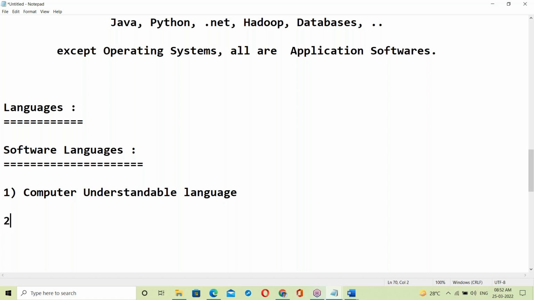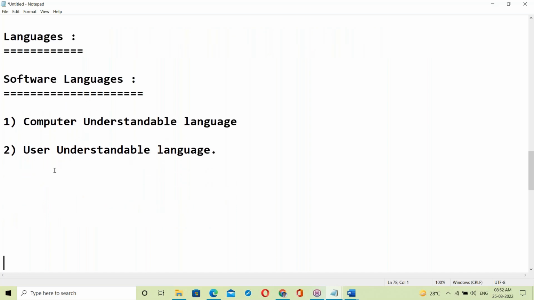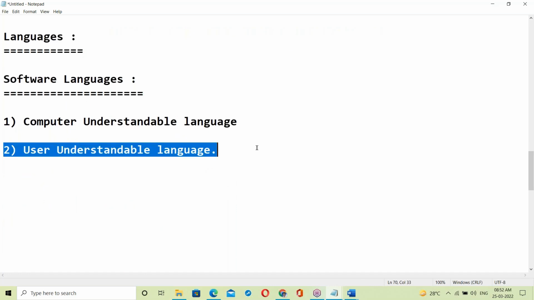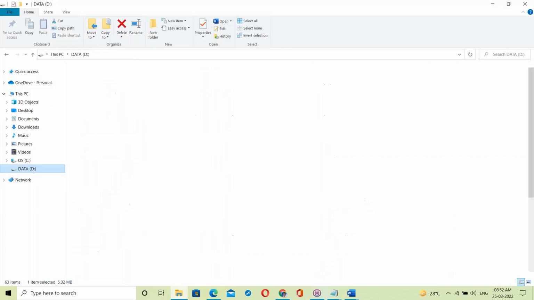The second one is user understandable language, where users means we are the users. First, computer understandable language. Next, user understandable language. User understandable language means like English language, like a Java program or C program. All are user understandable languages.